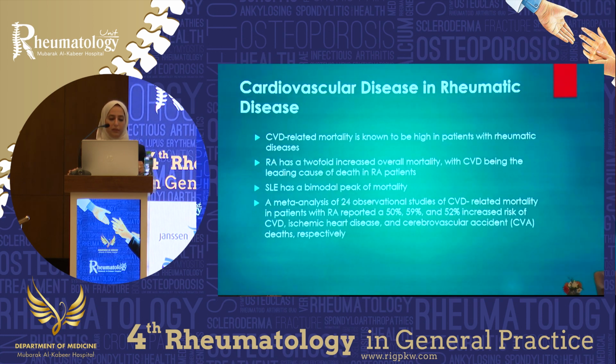Cardiovascular disease and rheumatic diseases. Cardiovascular mortality is known to be high in patients with rheumatic diseases. RA has a twofold increased overall mortality, with cardiovascular disease being the leading cause of death in RA patients. And SLE has a bimodal peak of mortality seen in the second decade and again in the fifth decade. A meta-analysis of 24 observational studies of cardiovascular disease-related mortality in patients with RA reported a 50, 59, and 52% increased risk of cardiovascular disease, ischemic heart disease, and cerebrovascular accident deaths, respectively.